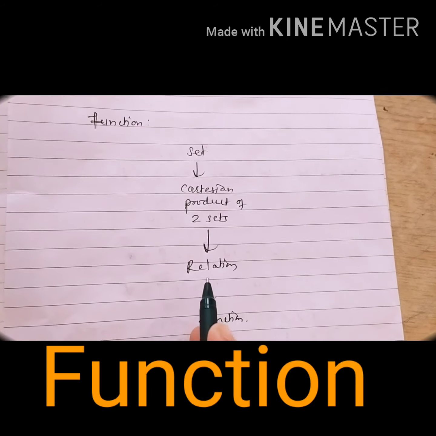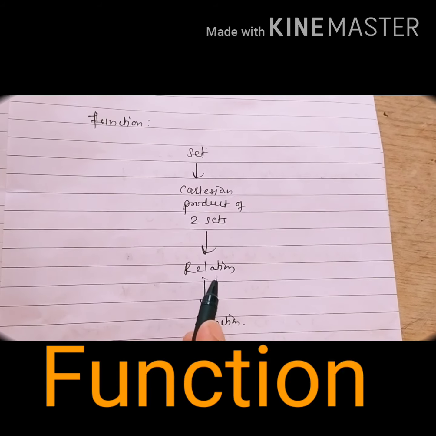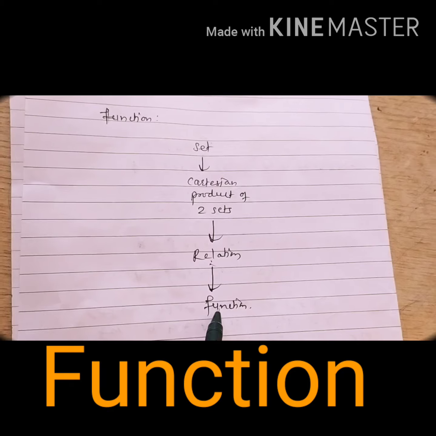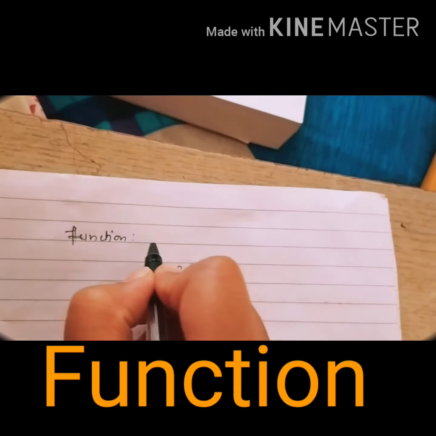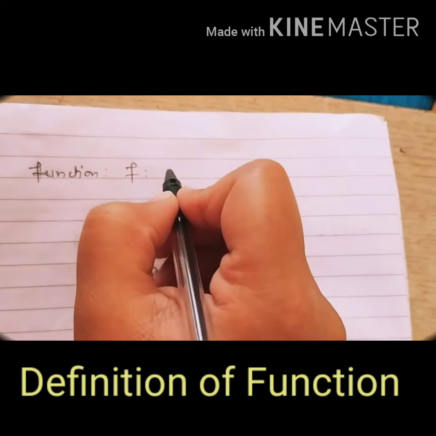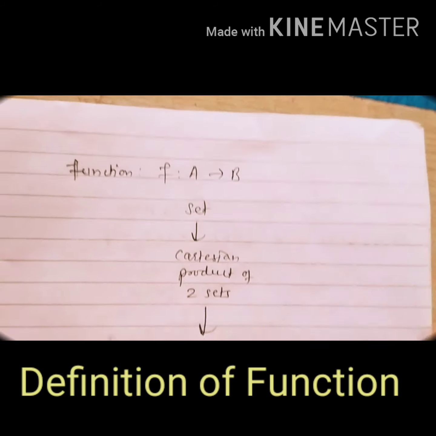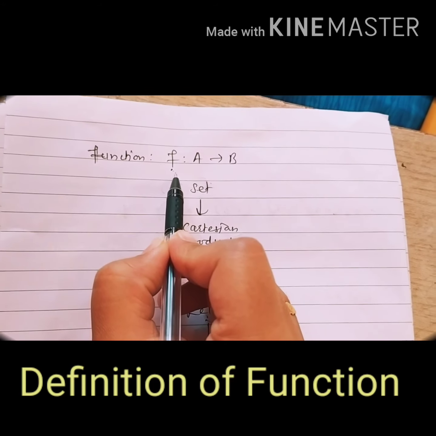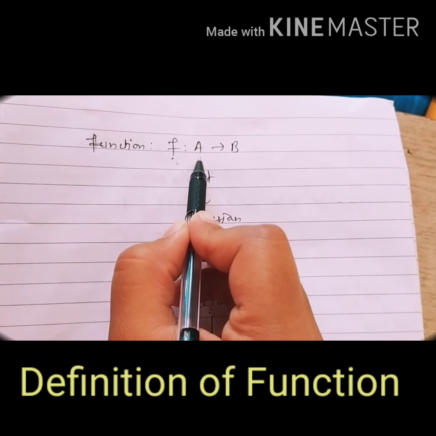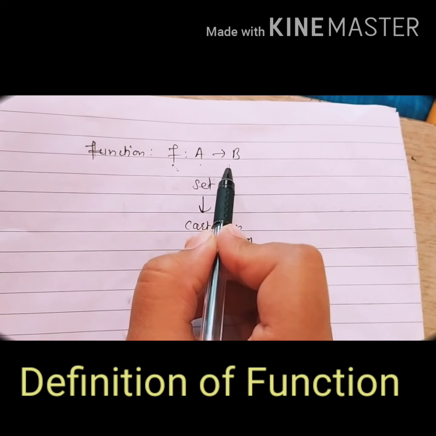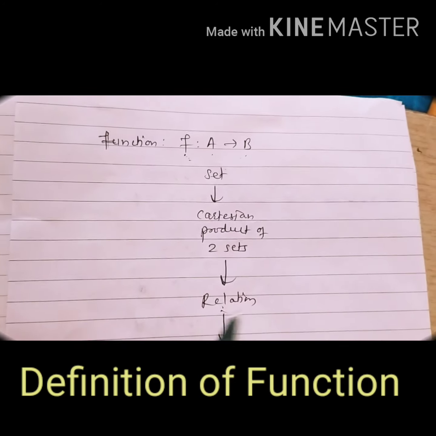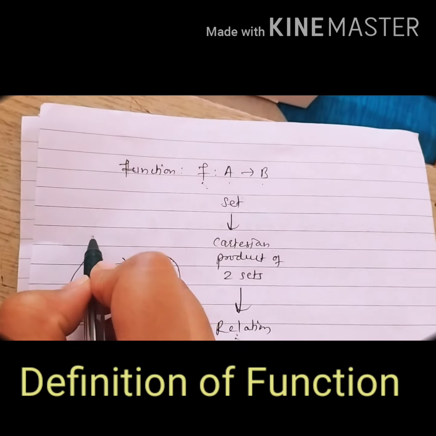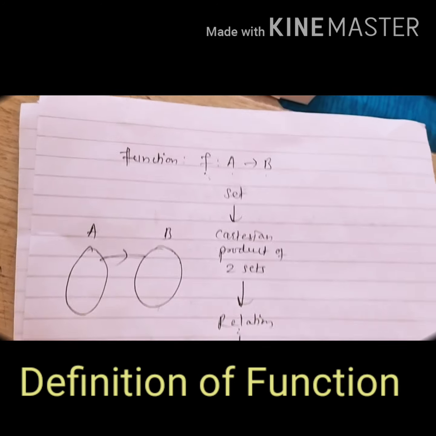Now can we say function is nothing but the relation? Okay, so function is nothing but the relation only. But now what is meant by function? Suppose we have defined a relation f from set A to set B, and the relation f is said to be a function if all elements from the domain set have a unique image in set B. Okay, so now what is the domain set? Suppose A is a domain set and B is a codomain set.